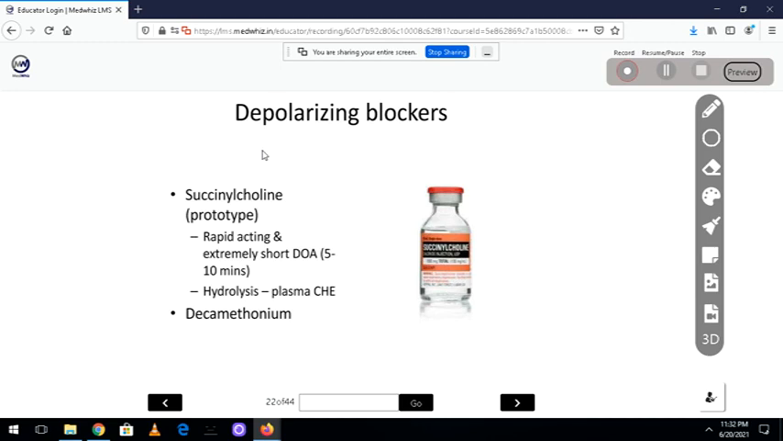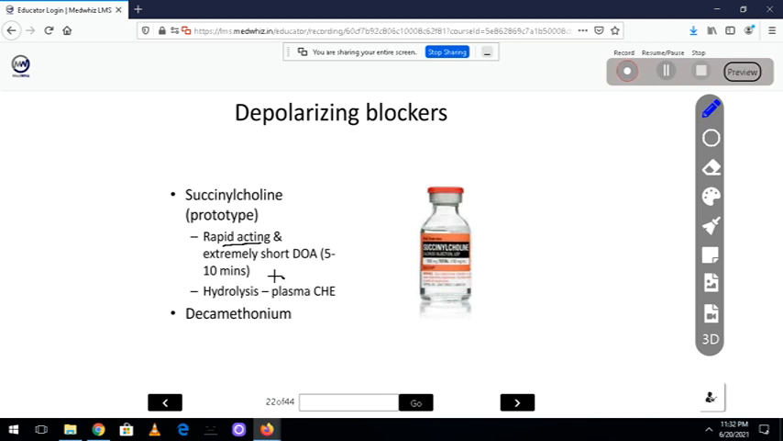Now, moving on to the next topic, that is the depolarizing blocker, and that is called succinylcholine. Now, the specialty of succinylcholine is it will act very fast. That means within 1 to 2 minutes it will start working. And how much is the duration? It is only for 5 to 10 minutes. Now, why should I relax a muscle for 5 to 10 minutes? We will relax it when we are doing an endotracheal intubation.